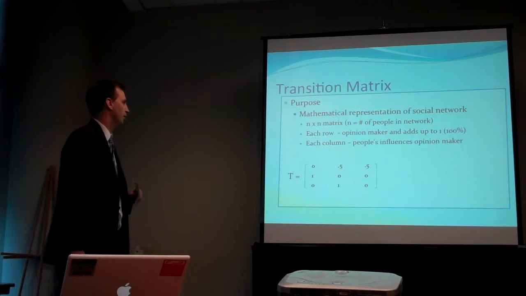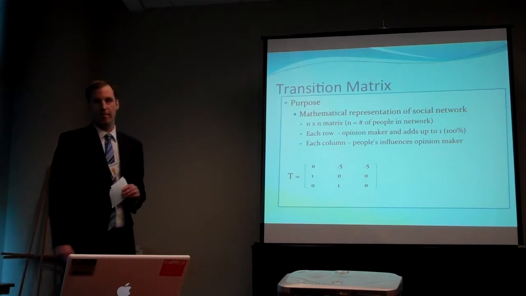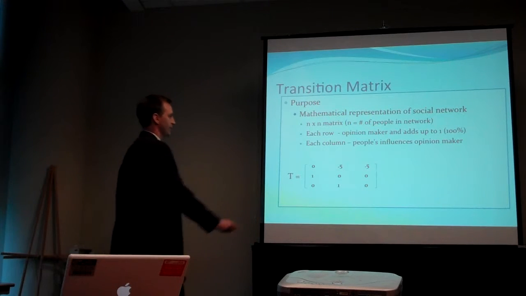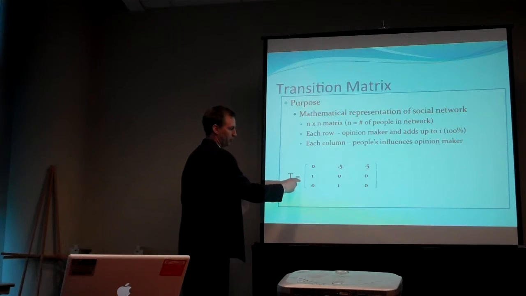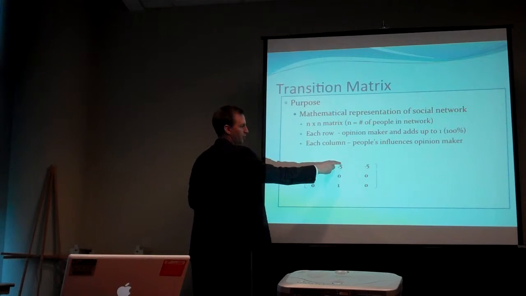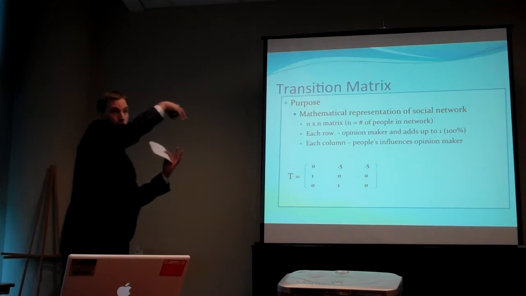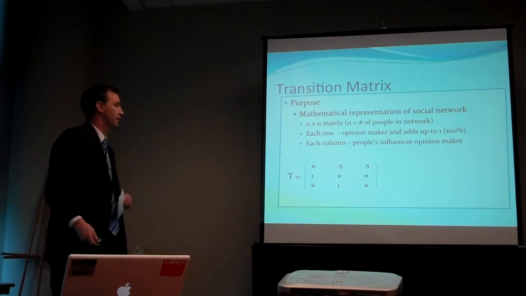It's a 3-person network. Each row represents the opinion maker. So in this example, this is person 1, person 2, person 3, and then this is person 1, person 2, person 3 as well. But for the columns, it's the people's influences on the opinion maker.